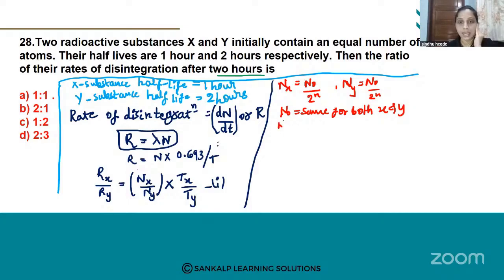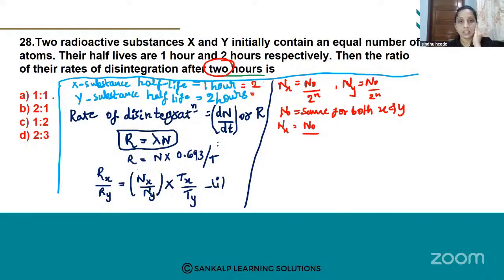Then substitute Nx is equal to N naught by 2 raised to n. Keep N naught as it is. What is this n? It's for X substance. See here, X substance half-life is 1 hour. Here they ask the rate of disintegration after 2 hours. So with 1 hour half-life, how many half-lives in 2 hours? 2. Okay, n is equal to 2 here.